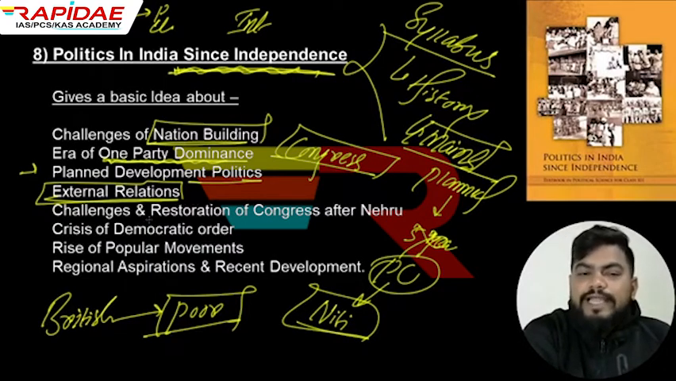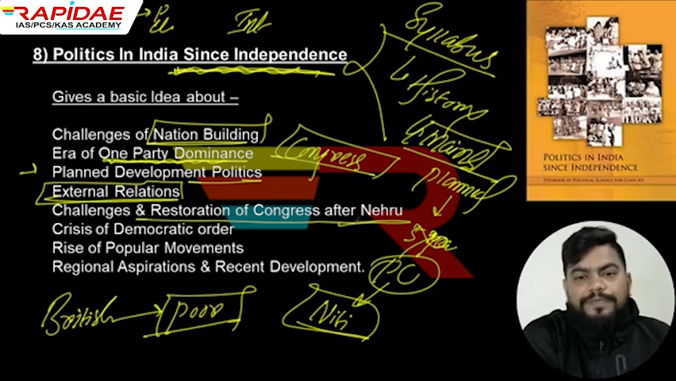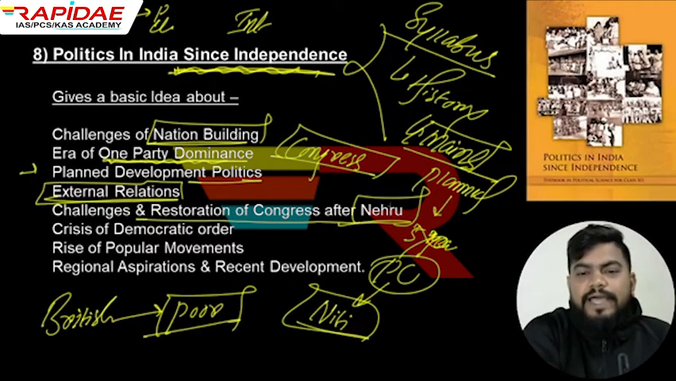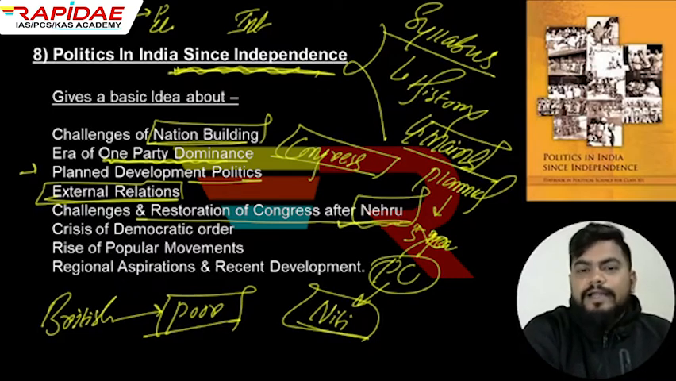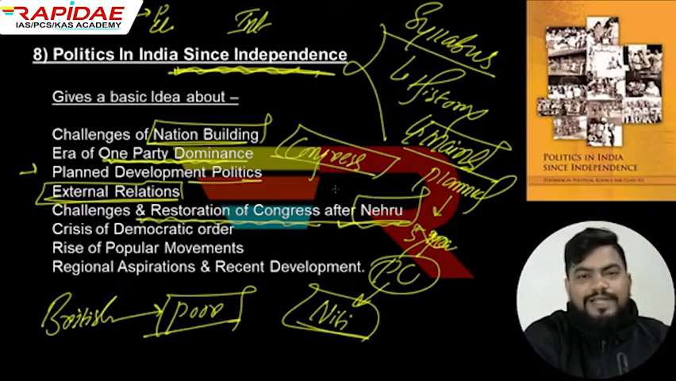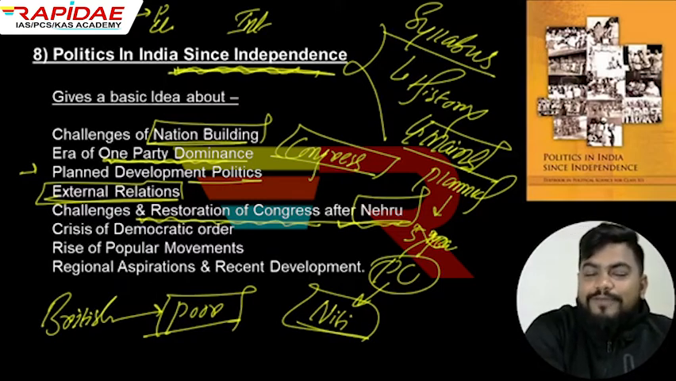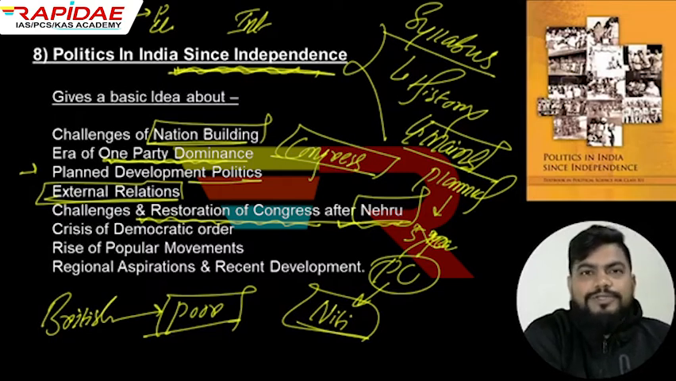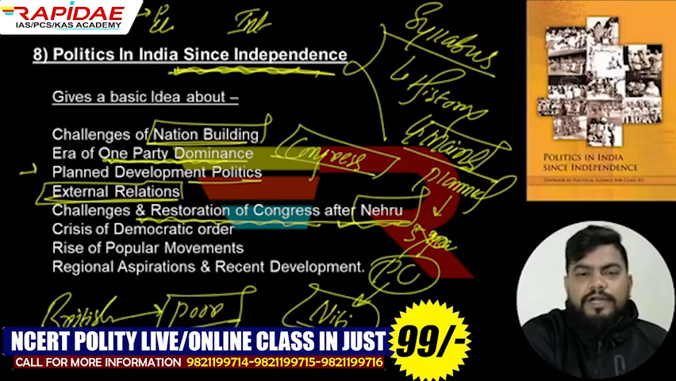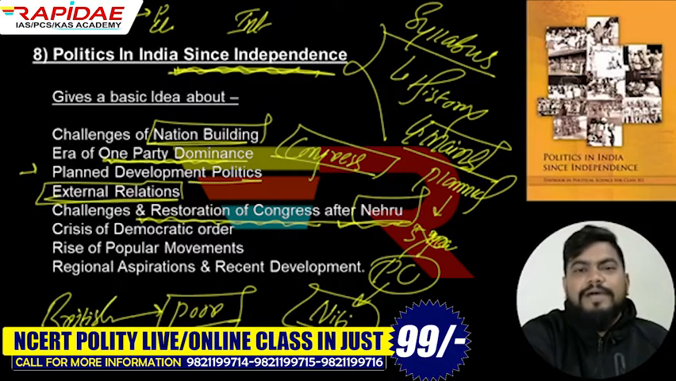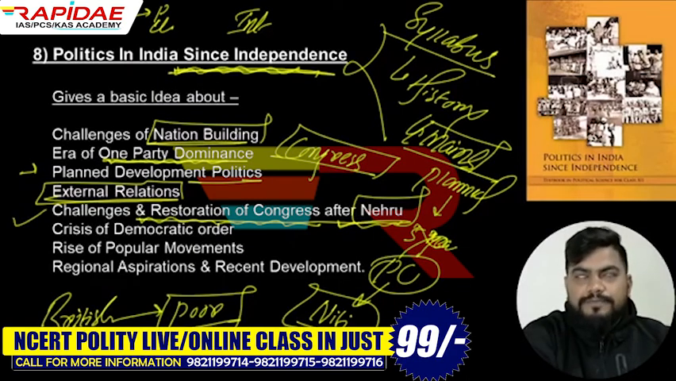Then you will come to know the challenges and restoration of Congress after Nehru. So after the death of Nehru, this one party dominance kind of ended for some time. There were many challenges, and in the age of Indira and other later senior leaders of Congress, there were many kinds of challenges also. So that is also something you will come to know. I know you don't have to remember everything about a party or its evolution or its working, but the thing is that the party has played a really very important role, and ultimately it was the party that was playing the role in the history since independence. That is why it is important for you to know.